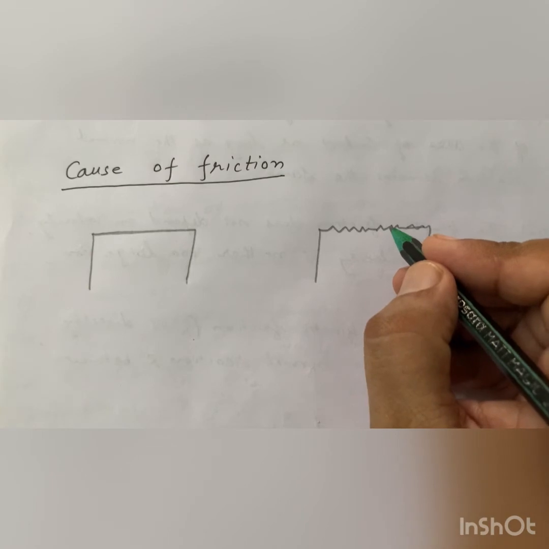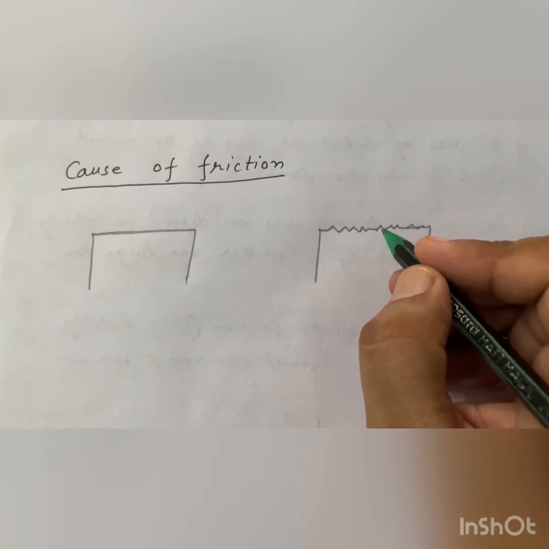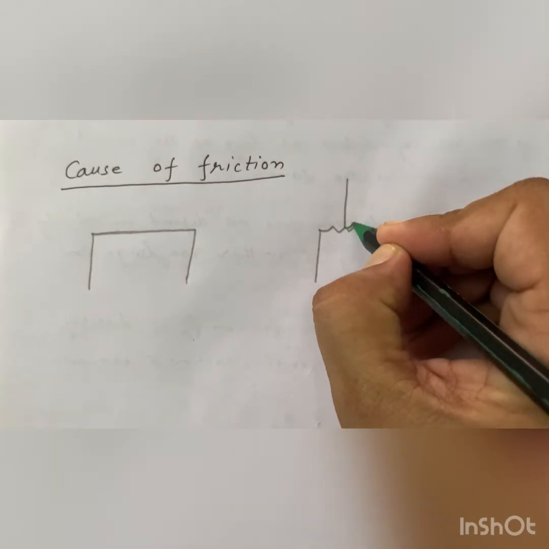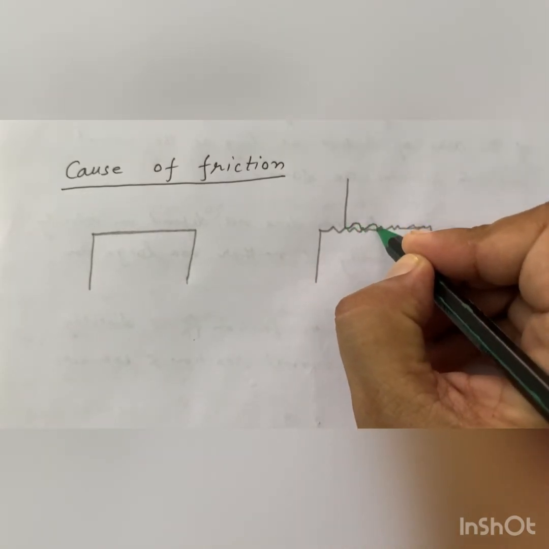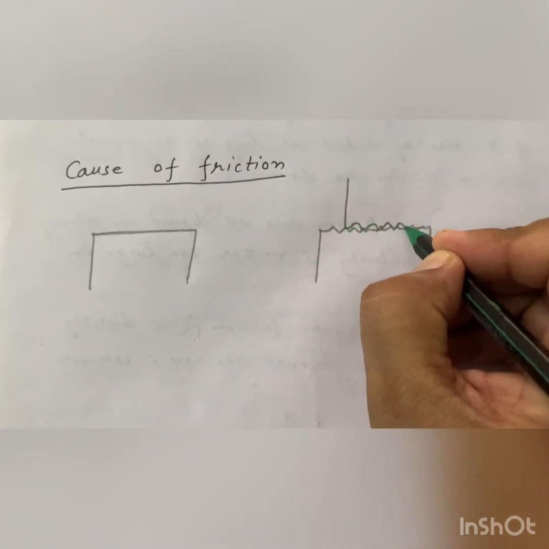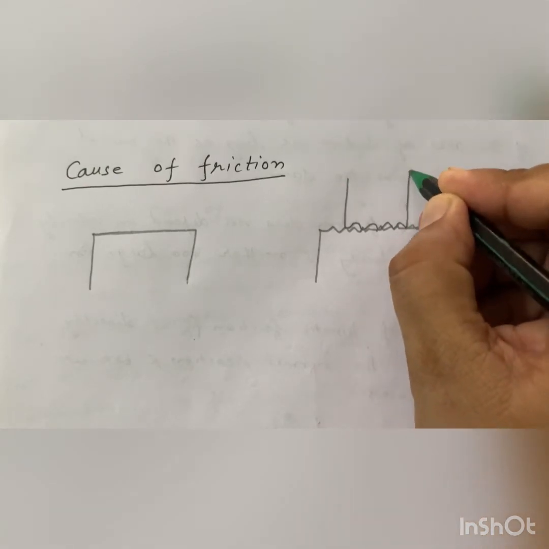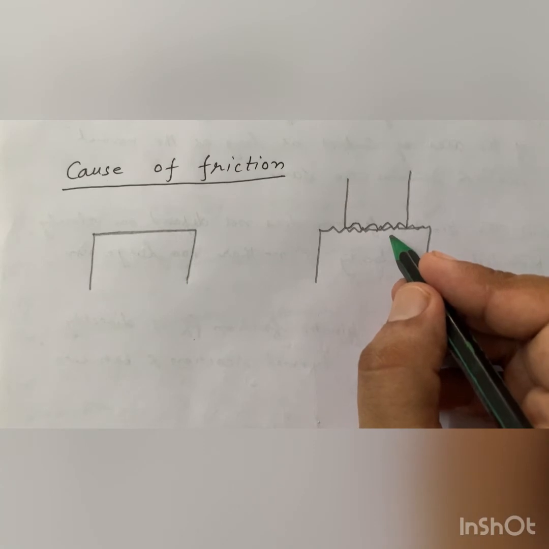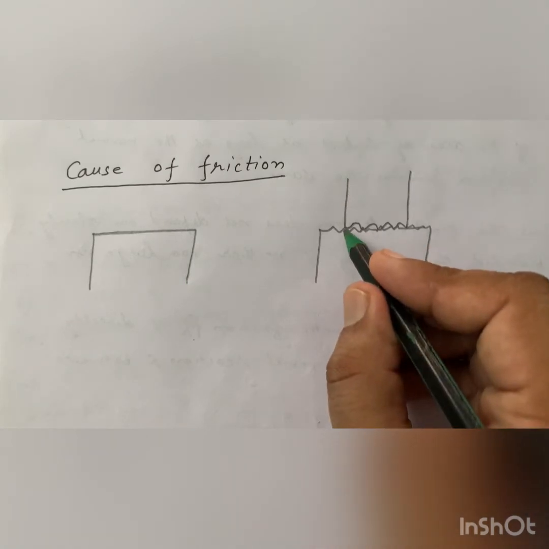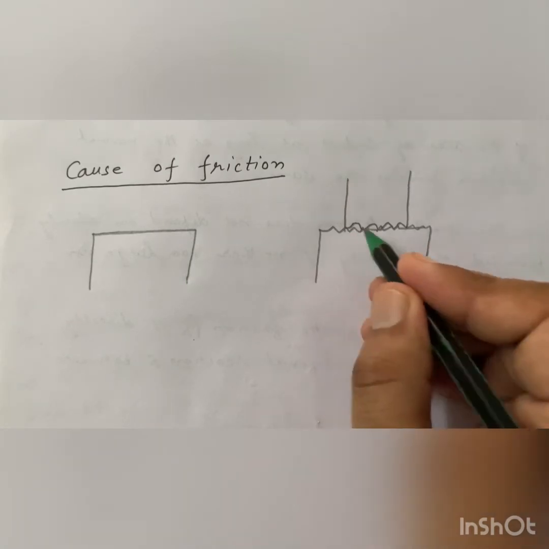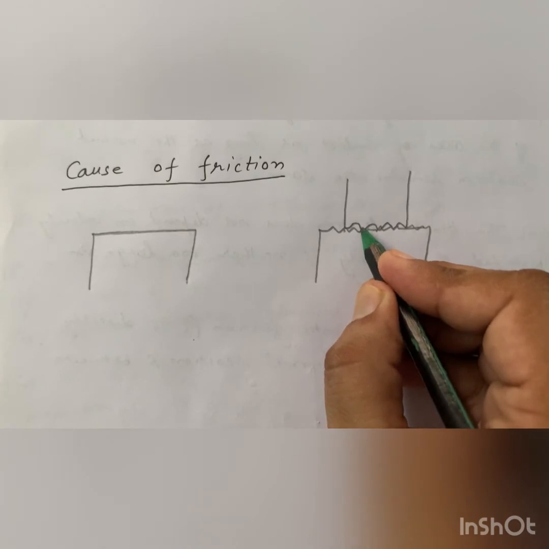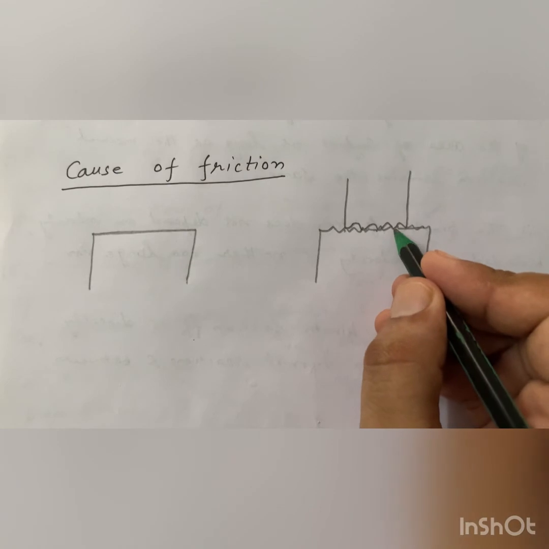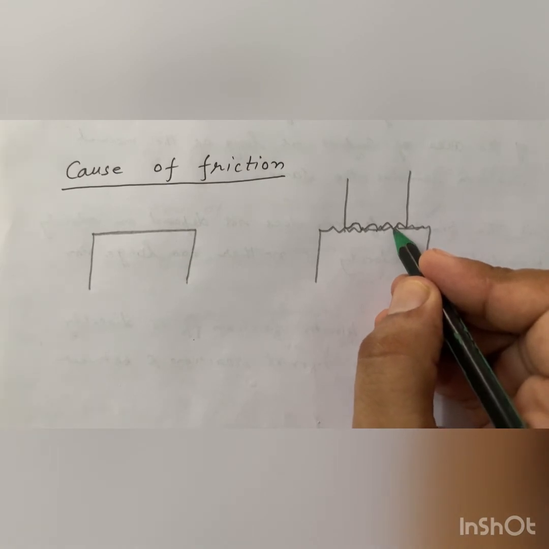When one surface is placed over another surface, humps of molecules press against each other and get interlocked. The pressure at points of contact is therefore high, and a type of cold welding takes place.